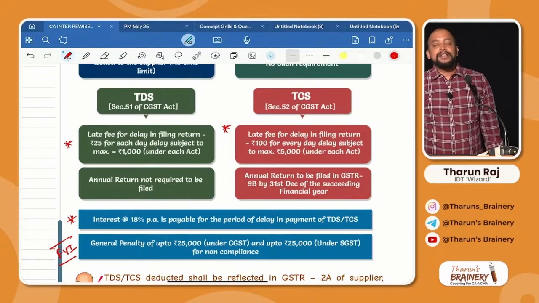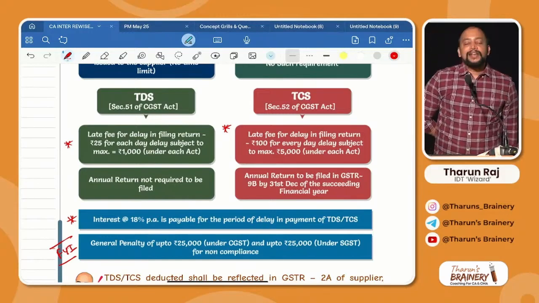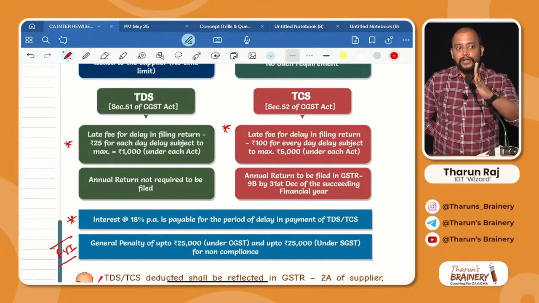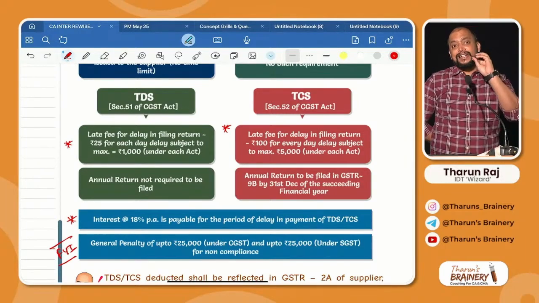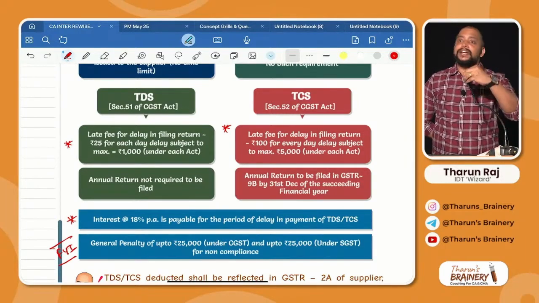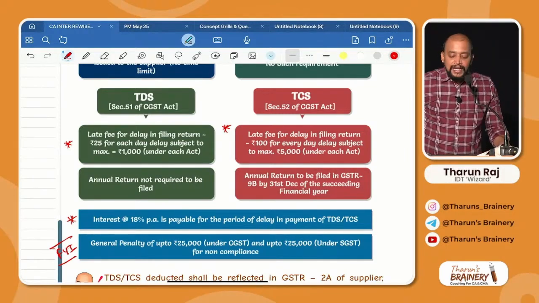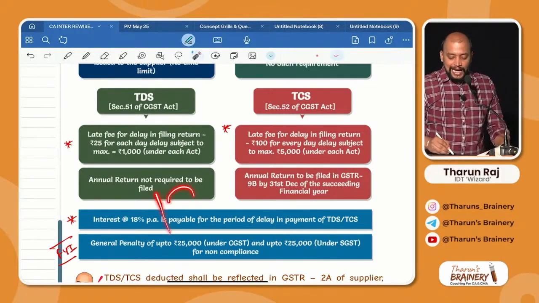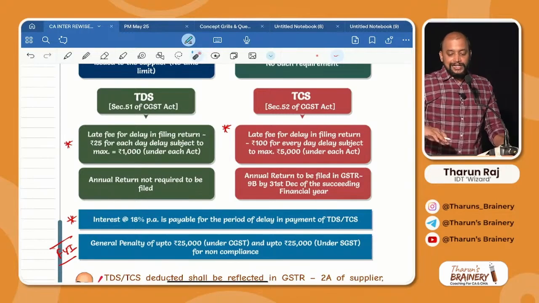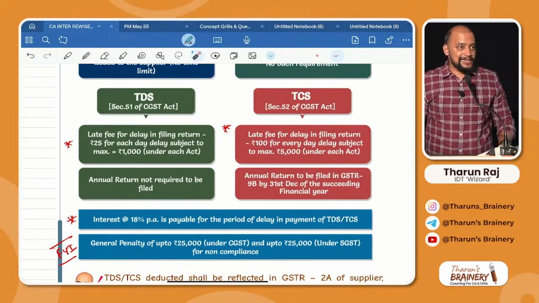For example, we will take the same question. January month TCS is to be filed by the 10th of February. If there is a delay until the 20th, that means 18 days delay. For 18 days delay, how much is the late fee? 18 into 100 will be 1800, but the maximum is 5000. So 1800 under CGST and 1800 under SGST.